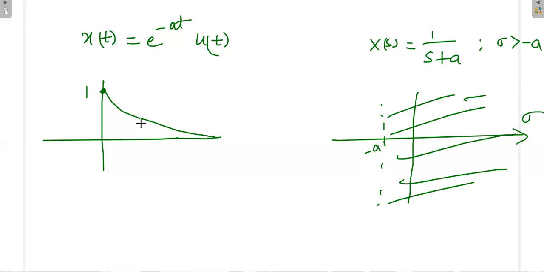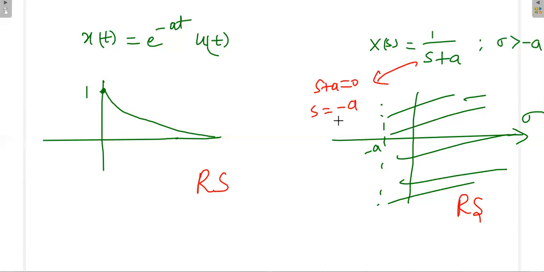So what is the similarity here? Both are right-sided. This is also right side, this is also right side. So a right-sided signal may have a right-sided ROC, and also we should see where the ROC is starting. The region of convergence is starting at s plus a is equal to 0. That means s is equal to minus a. So it will start at minus a, then goes towards the right.